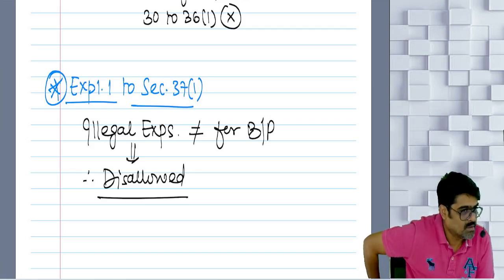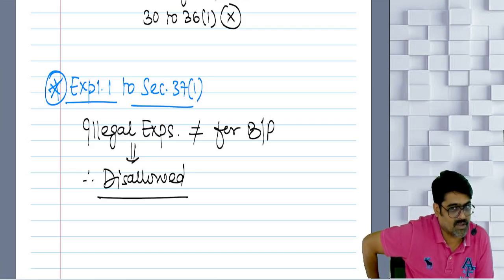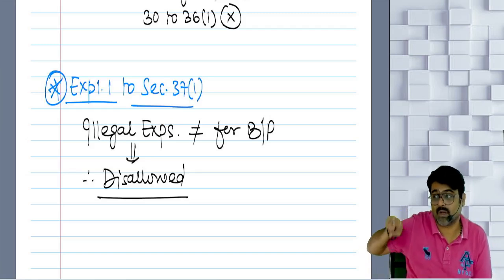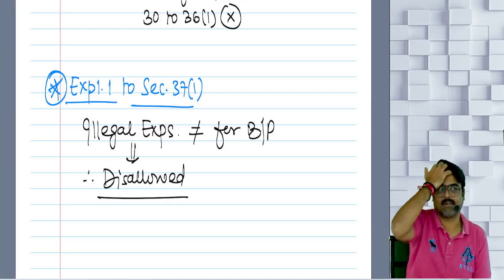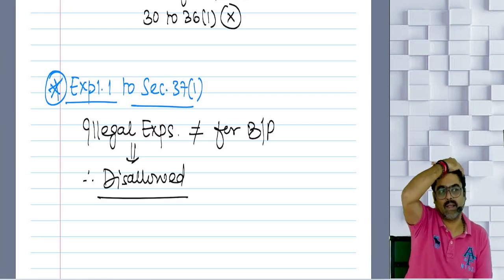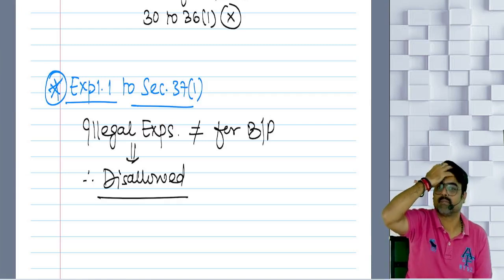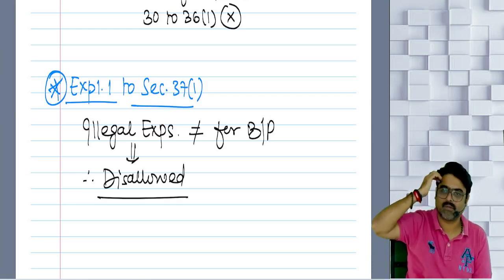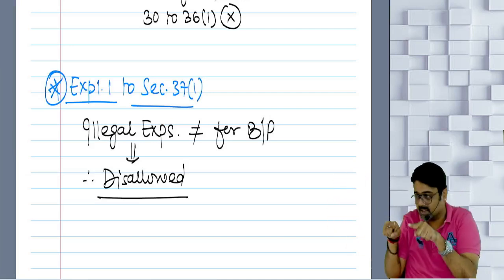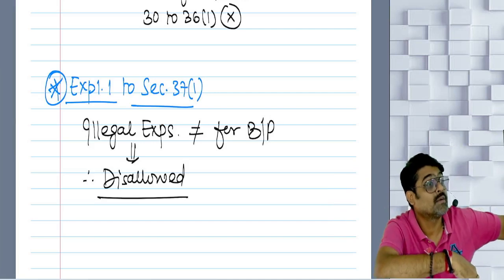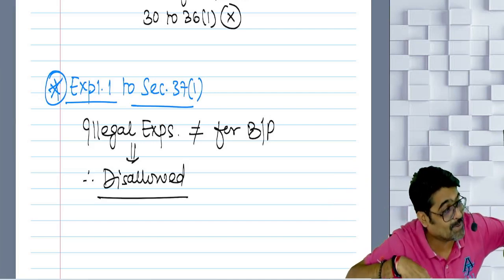Sure? Now I am asking you a similar type of question. If illegal expense is not allowed as a deduction, what about illegal incomes? Should it be taxable? If expenses are not allowed as a deduction, then should illegal income not be taxable, or should it be taxable?